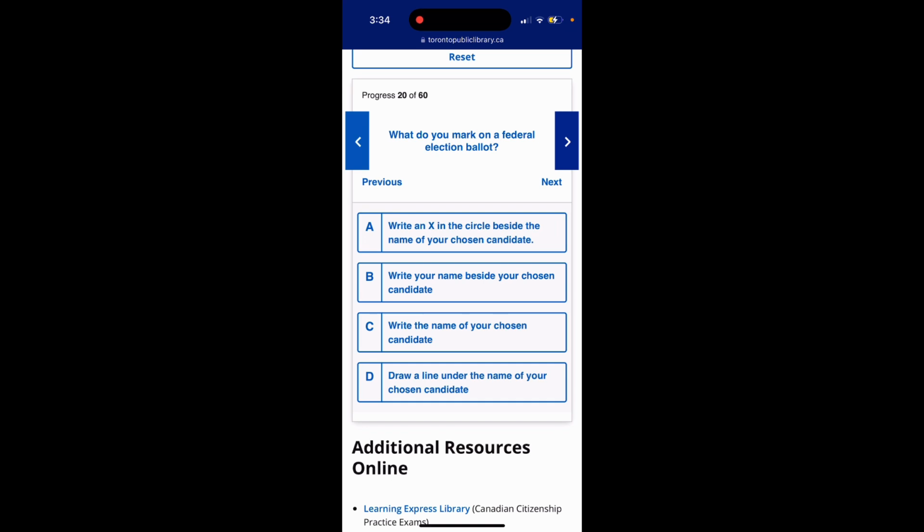Question 20. What do you mark on a federal election ballot? Option A, write an X in the circle beside the name of your chosen candidate. Option B, write your name beside your chosen candidate. Option C, write the name of your chosen candidate. Option D, draw a line under the name of your chosen candidate. The answer is option A, write an X in the circle beside the name of your chosen candidate.